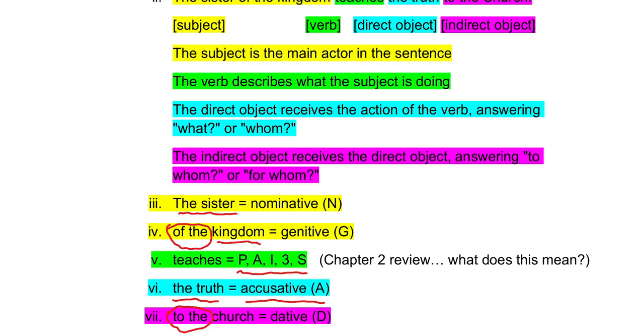I want you to be able to say those 4 words in that order before we move on to the next chapter. Okay, so those are the 4 cases. There's a 5th one, but we'll cover that in a moment. Those are the 4 main cases that we are going to be learning today: nominative, genitive, dative, accusative, and they're going to be denoted as N, G, D, A.